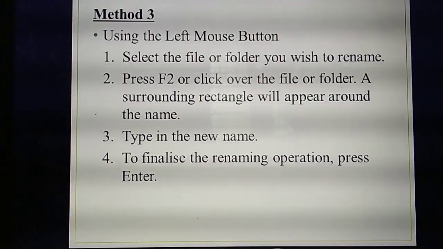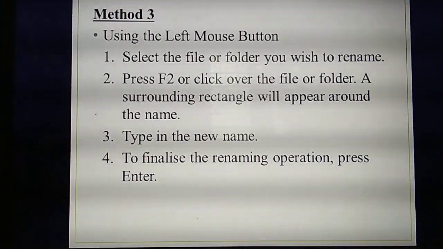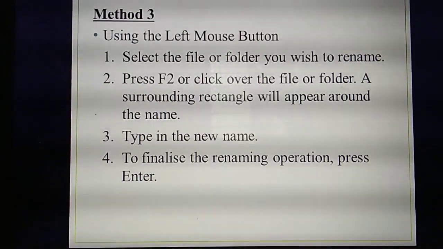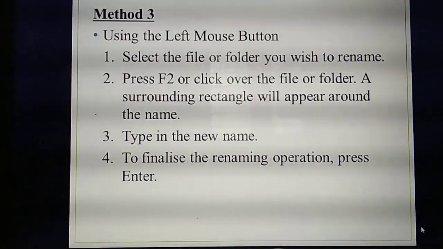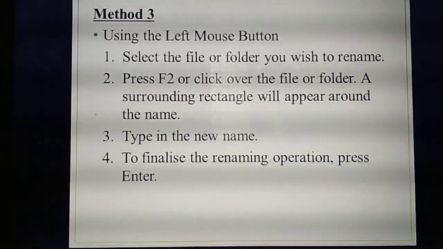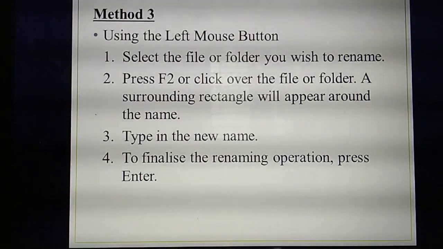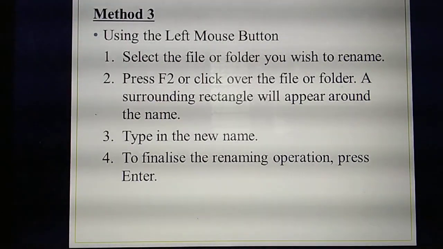Okay, what's the third method using? Left mouse button. Okay, what's the first step? Same as before. First step is you need to select your file or folder. Then place the mouse pointer on that file or folder, and first you need to click the left mouse button on the folder. Then you need to press F2 from the keyboard. So the F2 key from the keyboard.